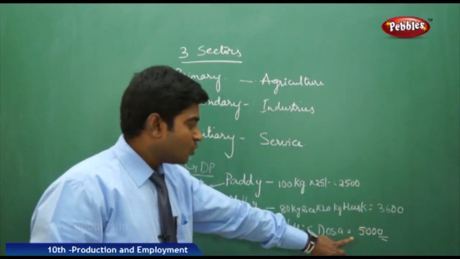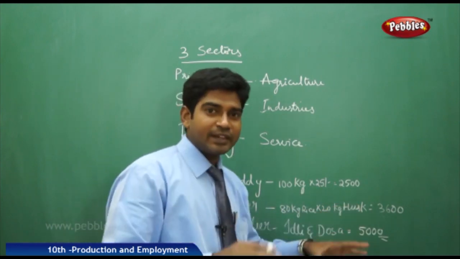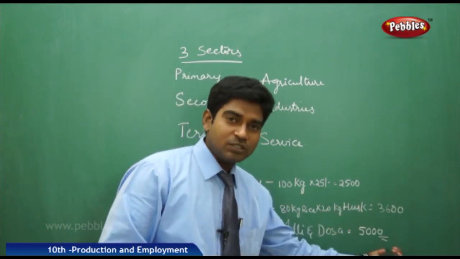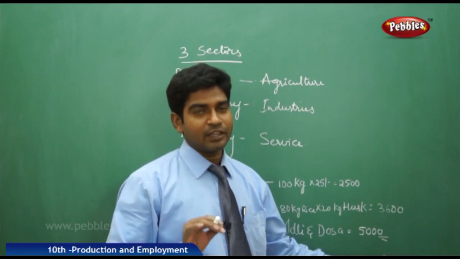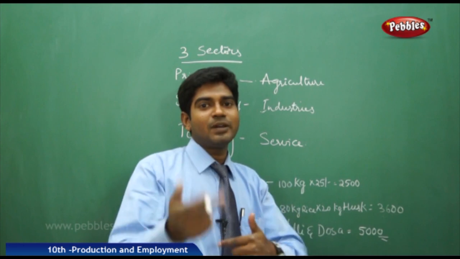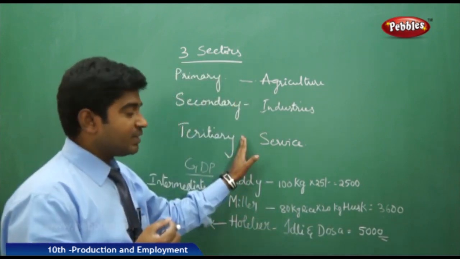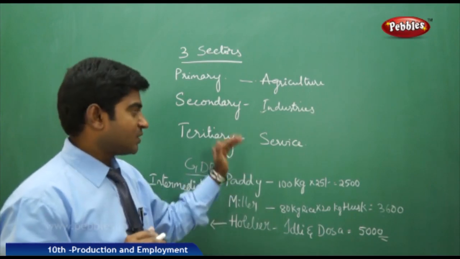In the 5000 you are covering the cost of paddy and the rice and making it, purifying it, everything, and getting the final output here. So this is only taken into the GDP criteria here, not any other things. Suppose you take rice and again double it, then you don't get the real GDP amount. Here we have to remember, we have three main sectors contributing to GDP.